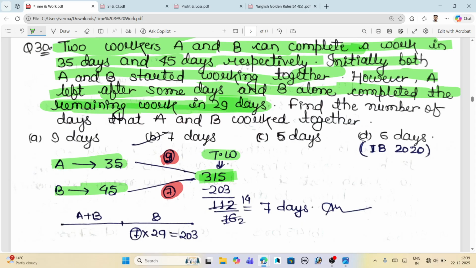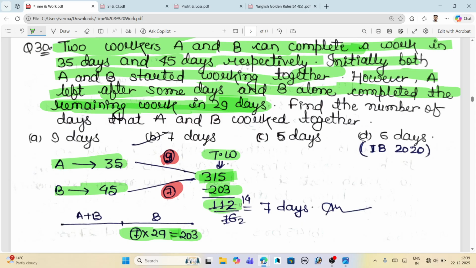And we know the efficiency of B is 7, and the number of days is 29. So the work done by B in the second segment is 203. So we subtract 203 from 315. What will we get? 112.